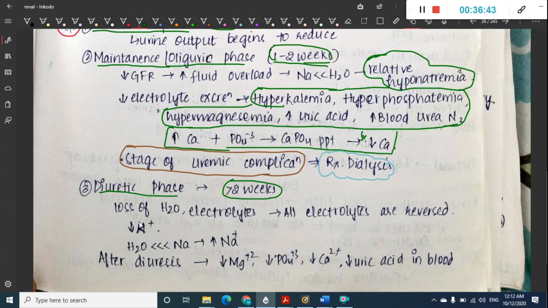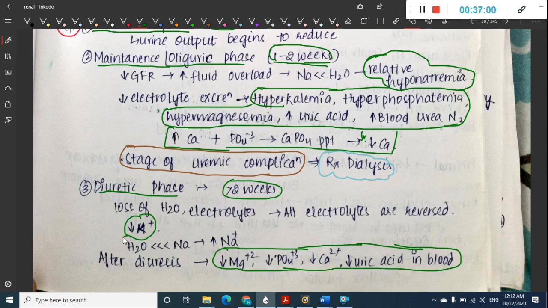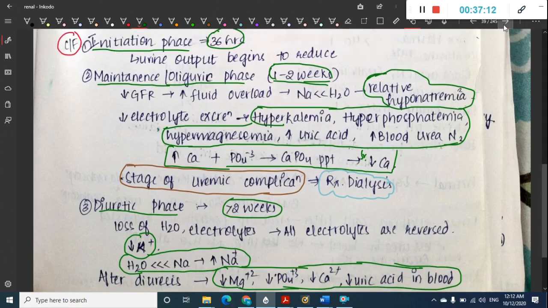So there is hypokalemia, that is decreased potassium, hypophosphatemia. After diuresis there is hypomagnesemia, hypophosphatemia, hypocalcemia, hypouricemia, that is decreased uric acid in blood. Here the water loss is far greater when compared to sodium, and therefore in this stage there is increased sodium, that is hypernatremia is associated in this stage.